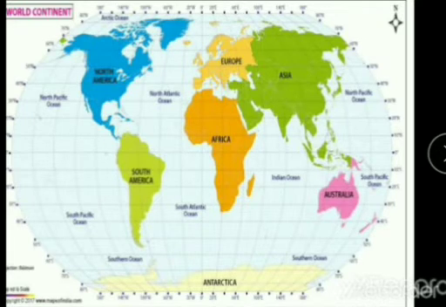The entire continent lies in the northern hemisphere with some of its parts within the Arctic Circle. This is one of the most advanced continents of the world, with the countries of United States of America and Canada occupying a substantial part of it. Okay, so now we will see the fourth largest continent, that is South America.